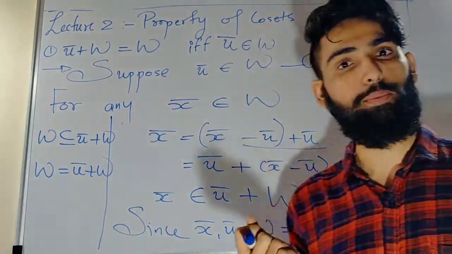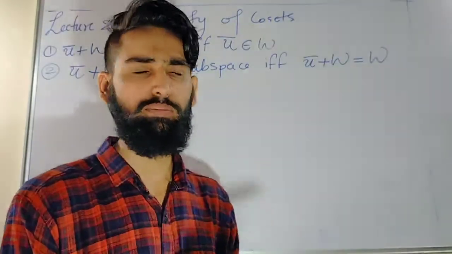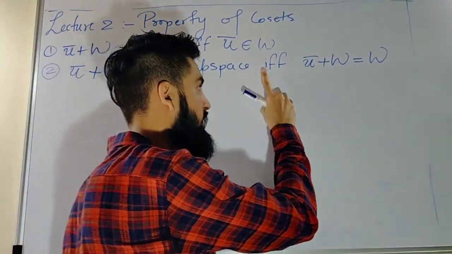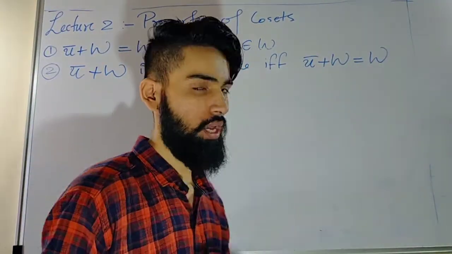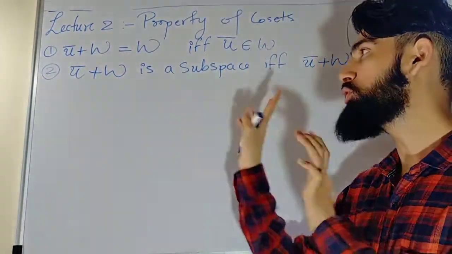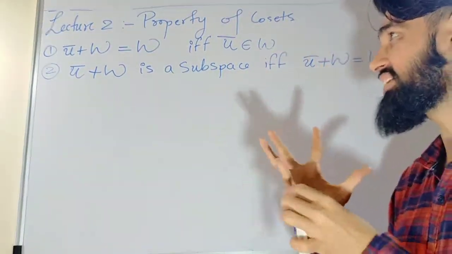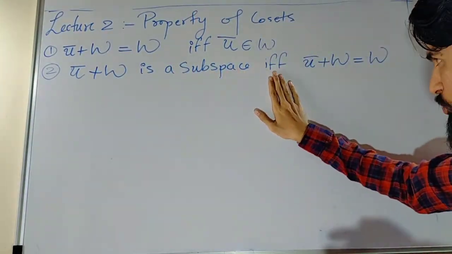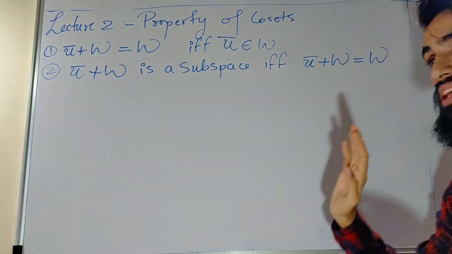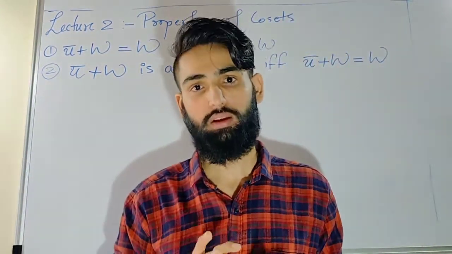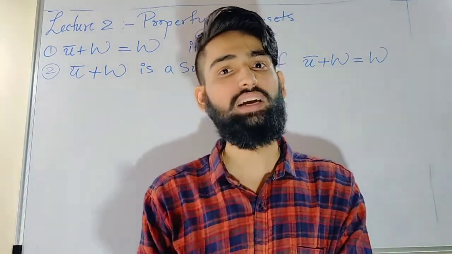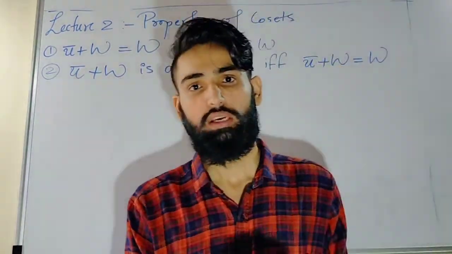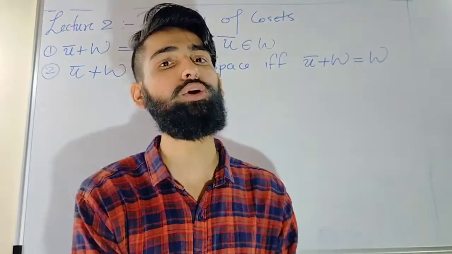Now let us see the second property. The second property is: u bar plus w is a subspace if and only if u bar plus w is equal to w. Before starting the proof, let's see the beauty of this property. This property is trying to say that any coset is a subspace if and only if that coset is the same as the original subspace w. That means if you are working with cosets, the coset will be a subspace only if it is w. If it goes away from w, it is never going to be a subspace.